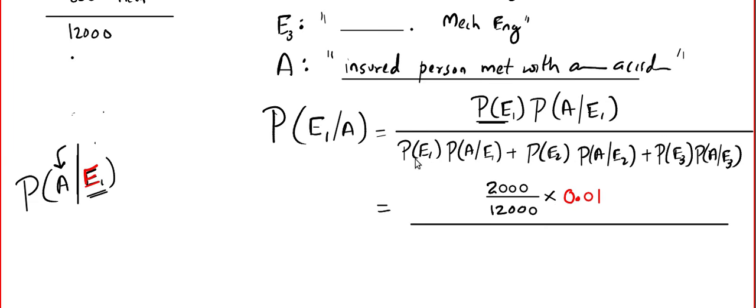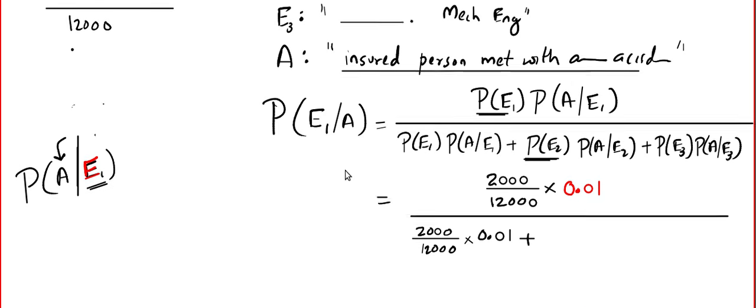The whole divided by, copy the same thing, 2000 divided by 12,000 multiplied by 0.01 plus probability of E2 similarly. Now I am not repeating the story.